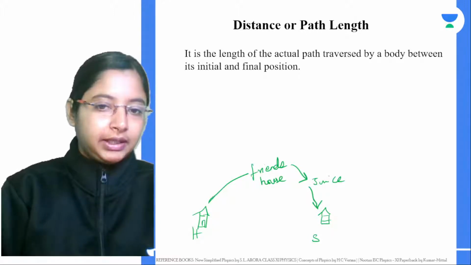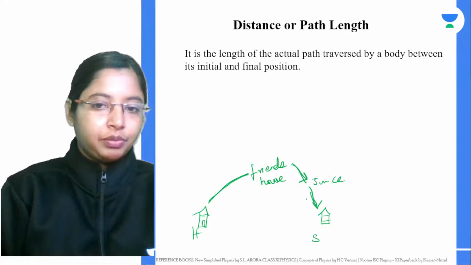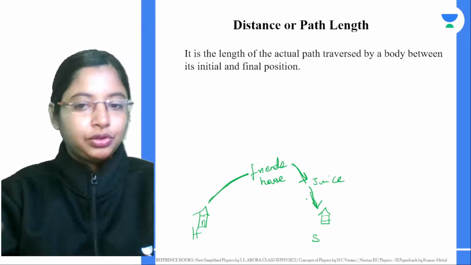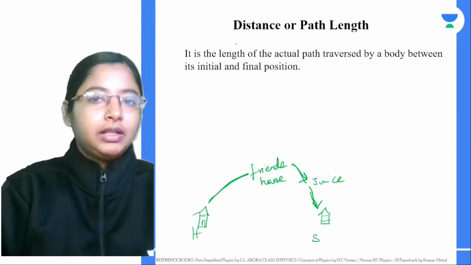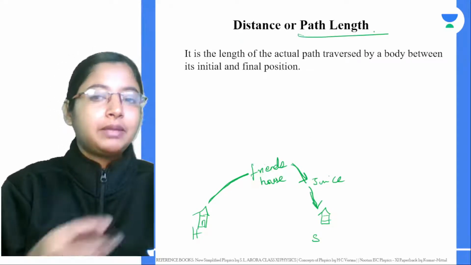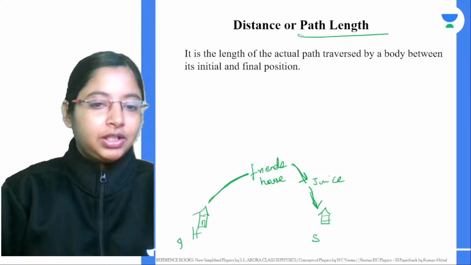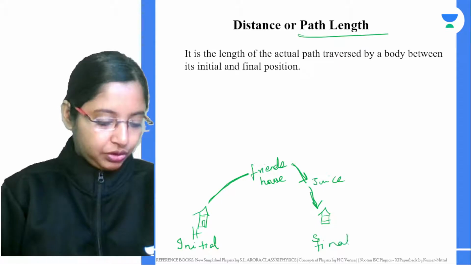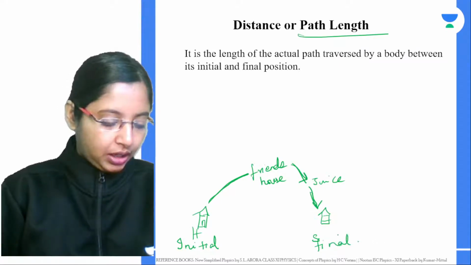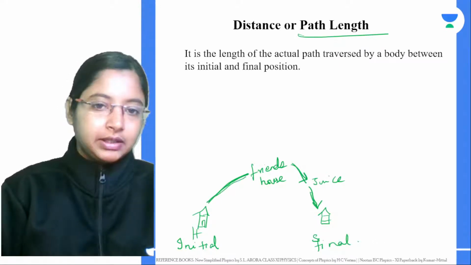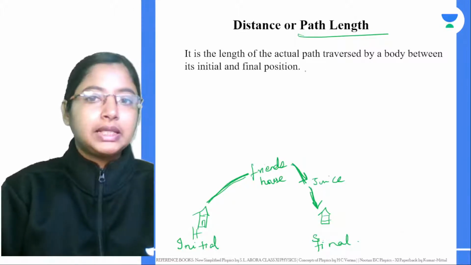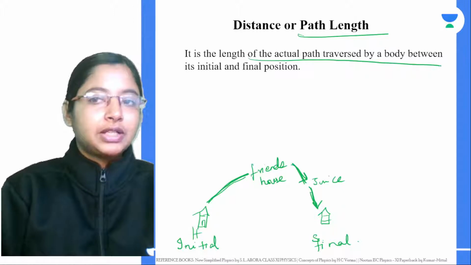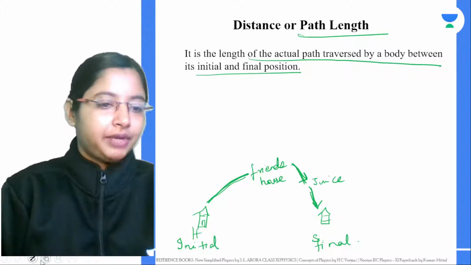This entire path that you have taken from your home to the friend's house to the juice shop and then to the school is called your path length. That's the path covered. Your initial position was your house and the final position was the school. Here the distance is the length of the actual path traveled by the body between its initial and final position.